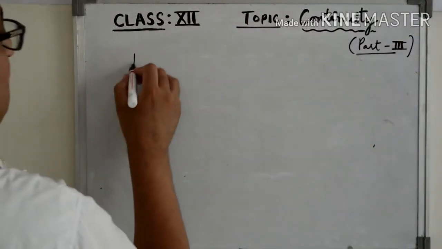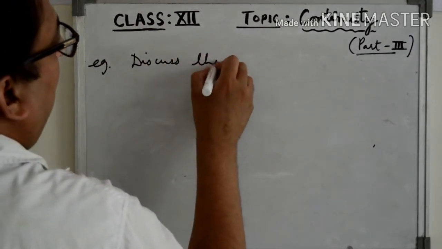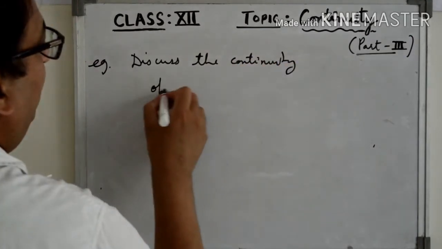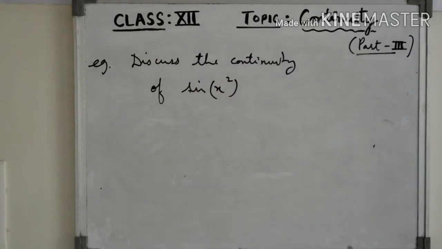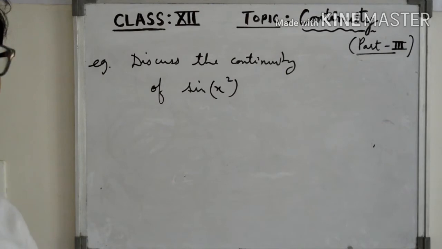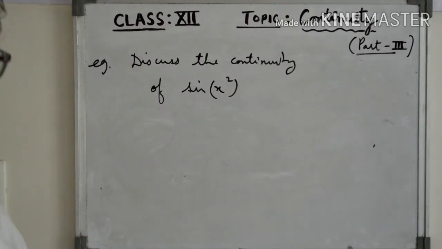Suppose you have to discuss the continuity of the function sine of x square. You have to comment on the continuity of the function sine of x square. So now see, this function is actually a composite function.